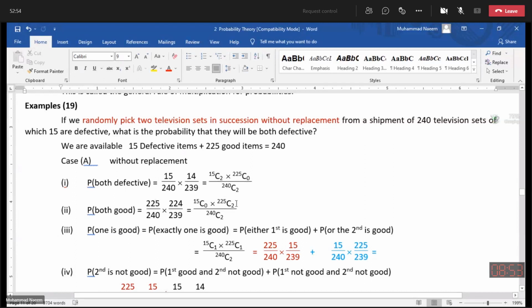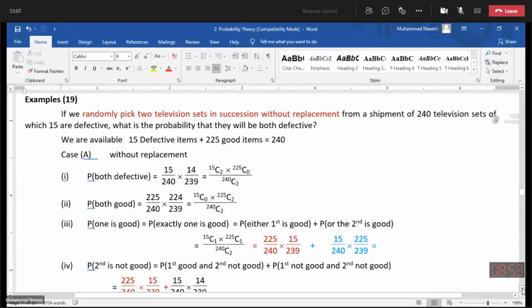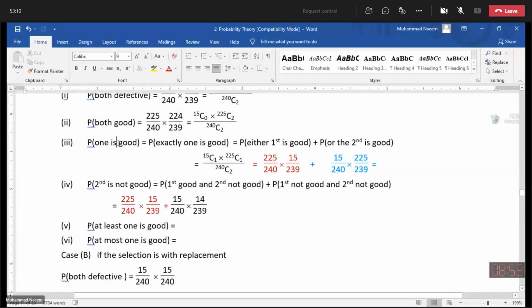When both are good, this means both are selected from the good category and nothing selected from the defective category. When we find the probability that one is good, the other will be not good.